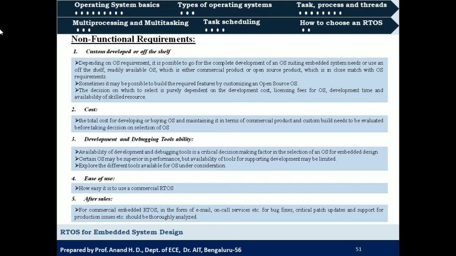How often will he perform maintenance checks and release updates, and how can he fix the bugs, whether through emails or on calls? What maintenance needs to be carried out? All these things should be taken care of while selecting an RTOS. So these are the 5 non-functional requirements that we need to consider while choosing an RTOS.